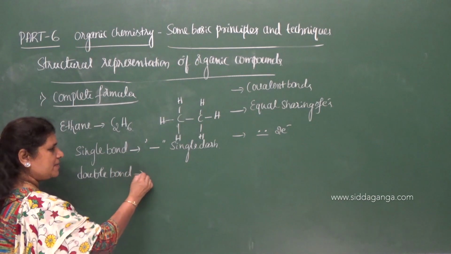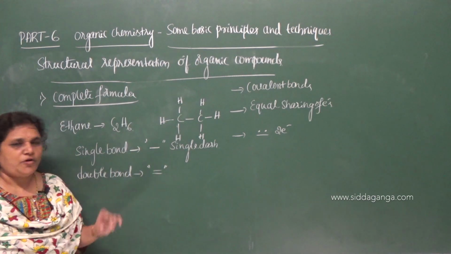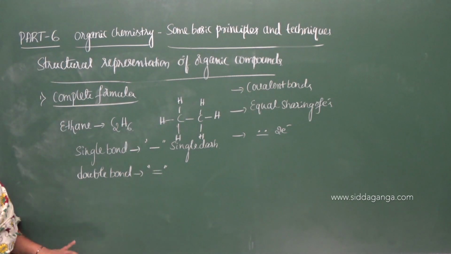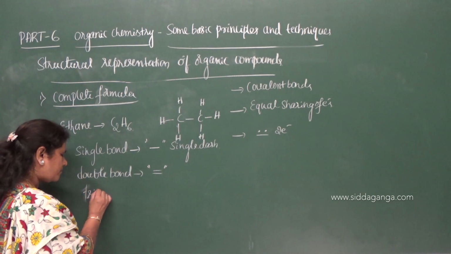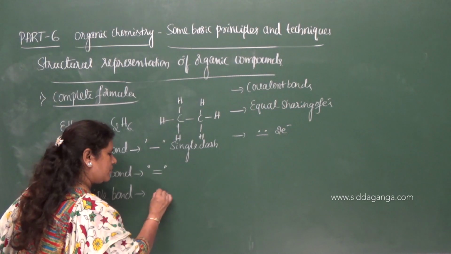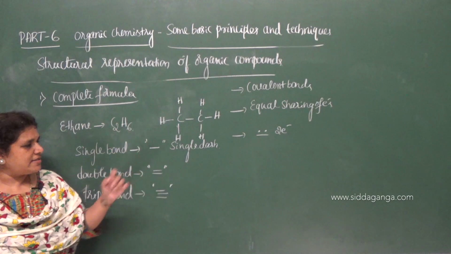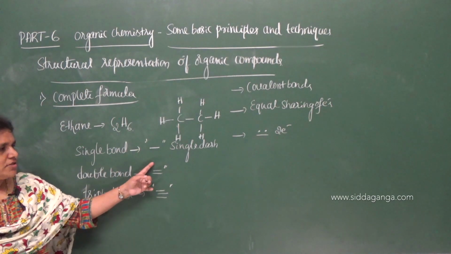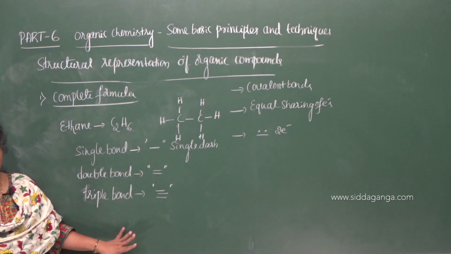Double bond is represented by two dashes. And a triple bond is represented by three dashes. So one dash indicates a single bond, two dashes indicate a double bond, three dashes indicate a triple bond.